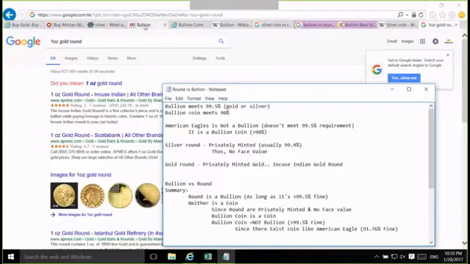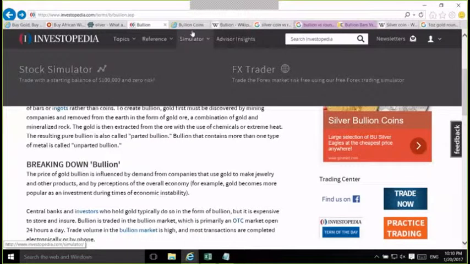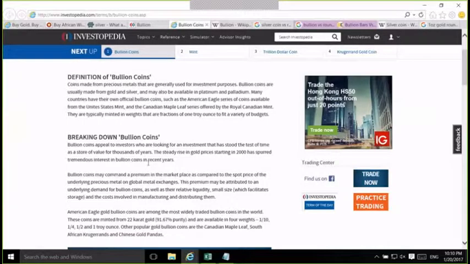So let's take a look at that. First of all, Investopedia says bullion needs to be 99.5% pure, right? And then let's take a look at another Investopedia page. Bullion coins are essentially coins that are made of precious metal. But actually, the Investopedia definition doesn't say the purity. It just says it needs to be minted by one of these mints, and obviously it then has a face value. So that makes it a coin, right? Because it has a face value and it's minted by a mint, which is by definition one of the country's mints.